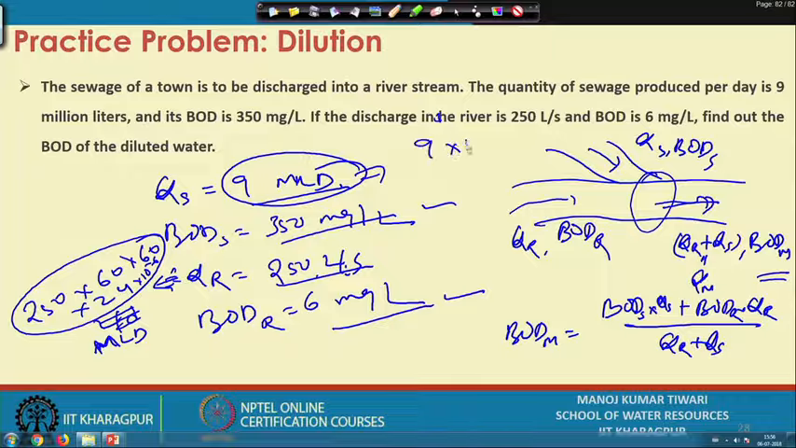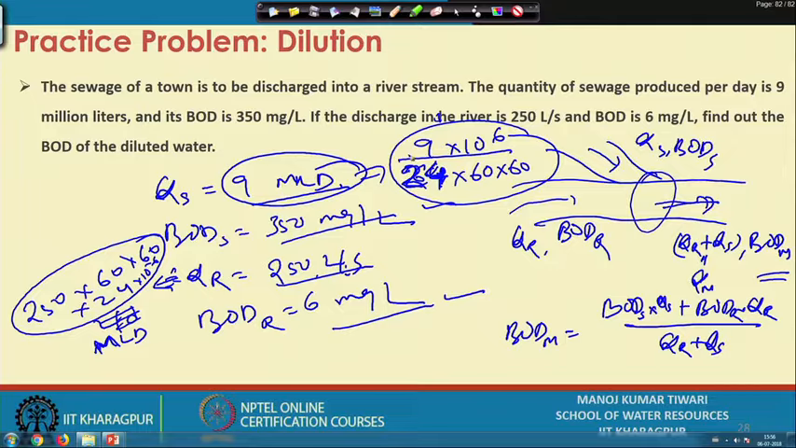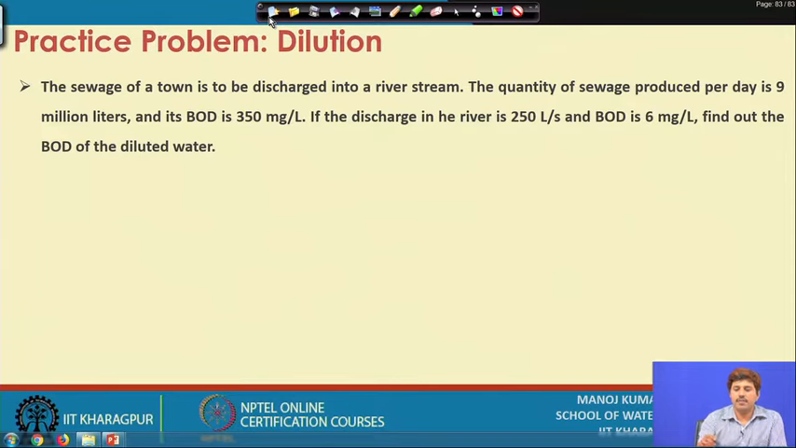Similarly, we can convert this into liters per second. We have 9 into 10 to the power 6 liters per day, and there are 24 hours in a day. So, we divide it by 24 to get per hour, then into 60 to get per minute, and further into 60 to get per second. So, 9 into 10 to the power 6 divided by 24 into 60 into 60. So, either we use this and this, or we use this and this, and we can multiply that and simply get the factor.